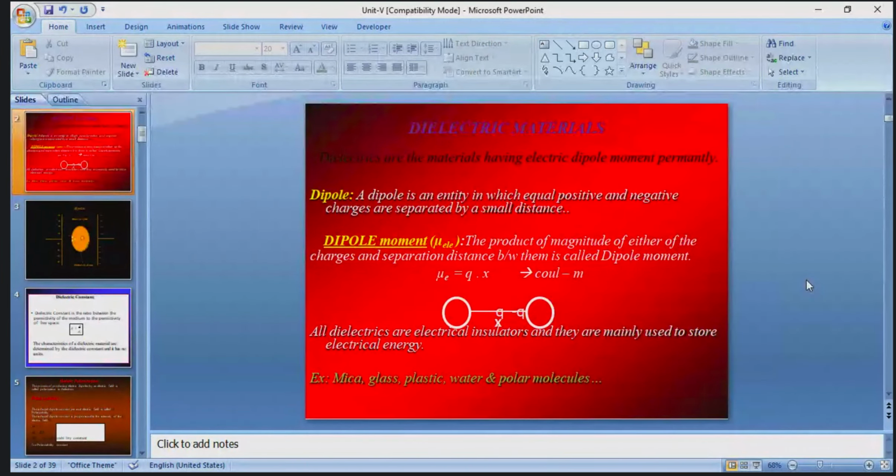The product of the magnitude of either of the charges and the separation distance between them is called a dipole moment. The electric dipole moment is denoted with mu E. Where Q is the charge, either negative or positive, and the separation between them is denoted with a small x. So mu E is equal to Q into x. The units are coulomb meter. This is called the electric dipole moment. Please note it down: the product of the magnitude of either of the charges and the separation distance between them is called a dipole moment.